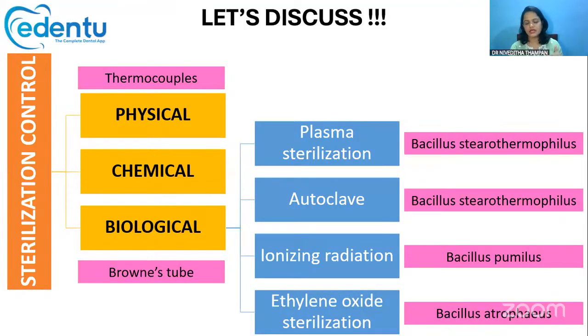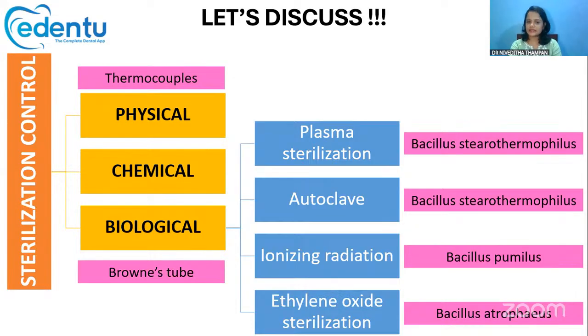Working means whether that sterilizer is killing all the microorganisms. You are just checking whether any type of sterilizer that you use is working properly and whether it is killing all microorganisms and spores. So that's what the sterilization control means.